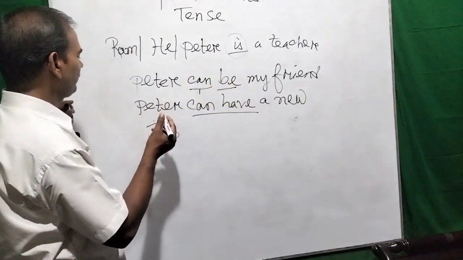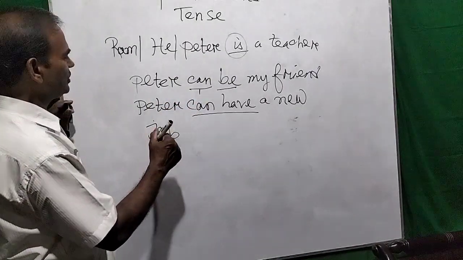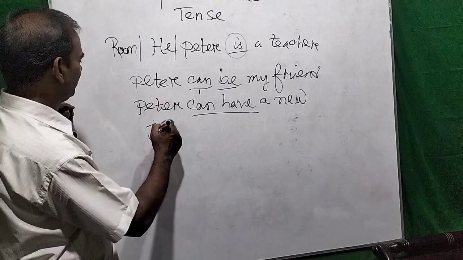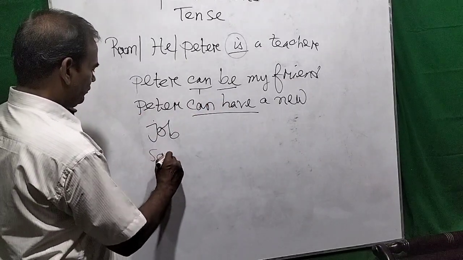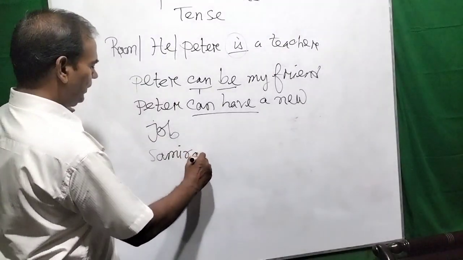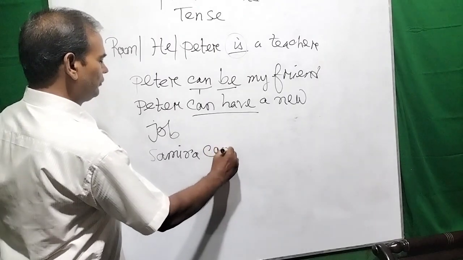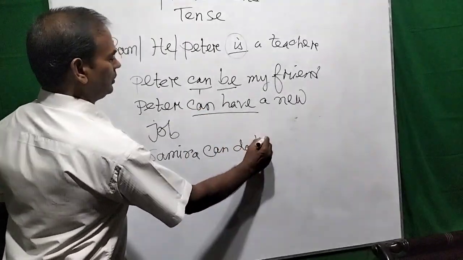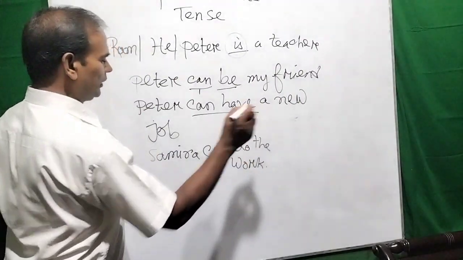And I will tell you, if you use an action verb, then what will it be? The present indefinite tense. Look, Samira can do the work. Samira can do the work.